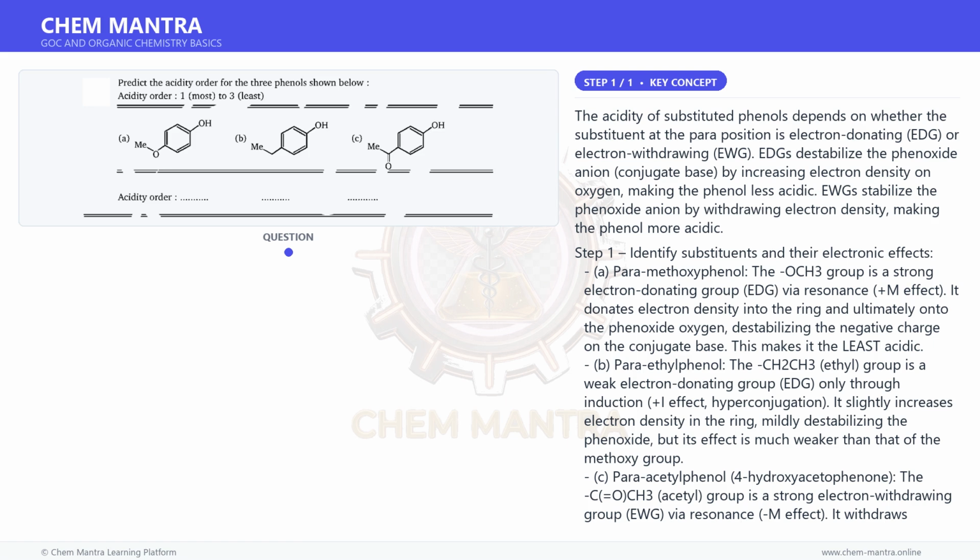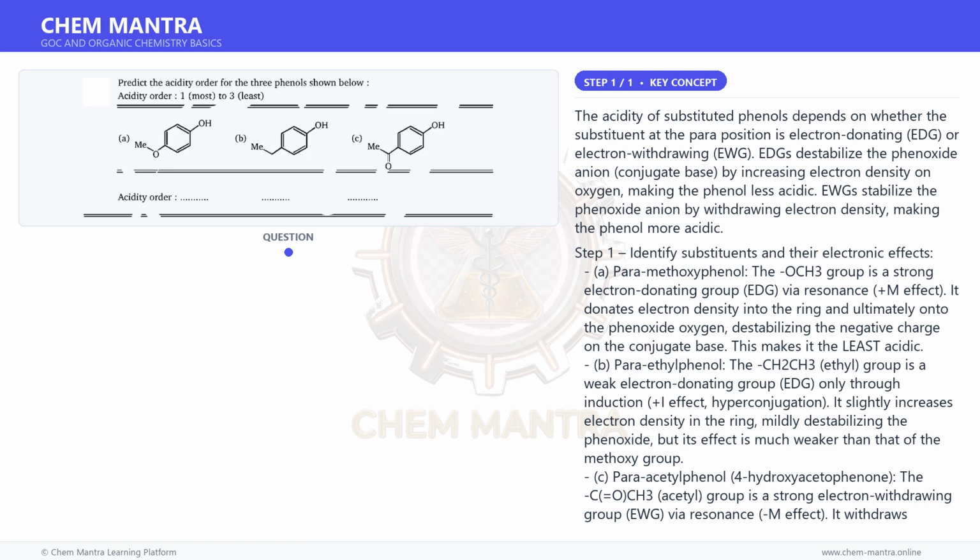Step 1. Identify substituents and their electronic effects. A. Para-methoxyphenol. The OCH3 group is a strong electron-donating group, EDG, via resonance, plus M effect. It donates electron density into the ring and ultimately onto the phenoxide oxygen, destabilizing the negative charge on the conjugate base. This makes it the least acidic.